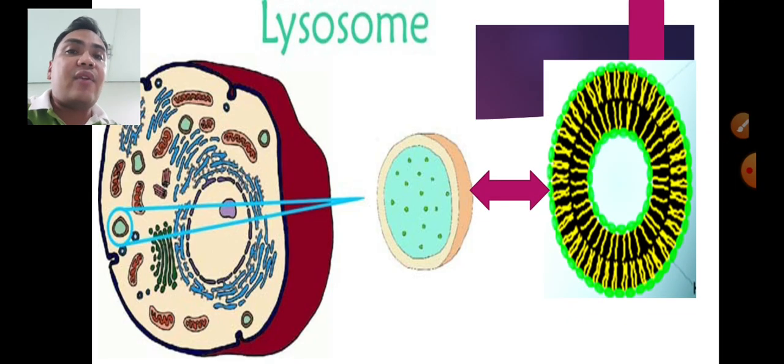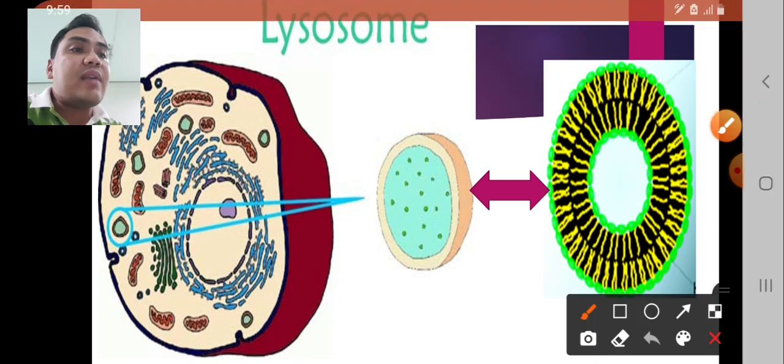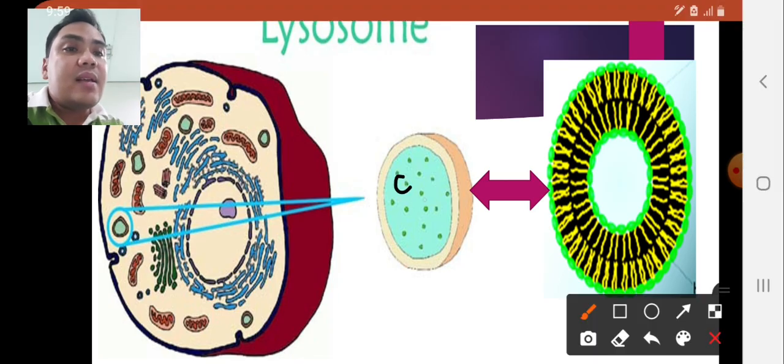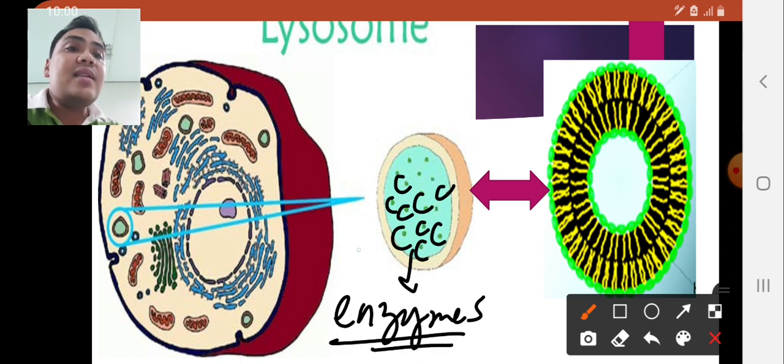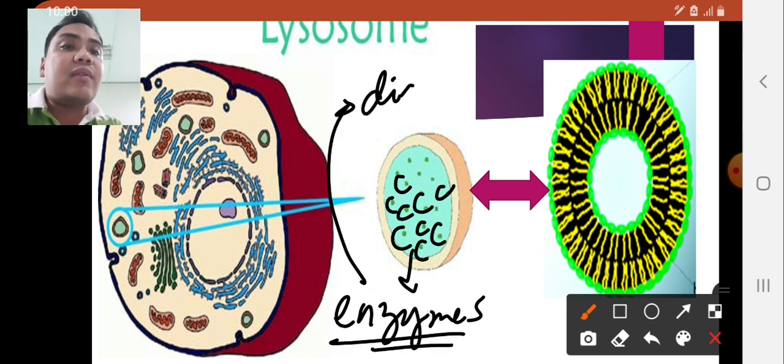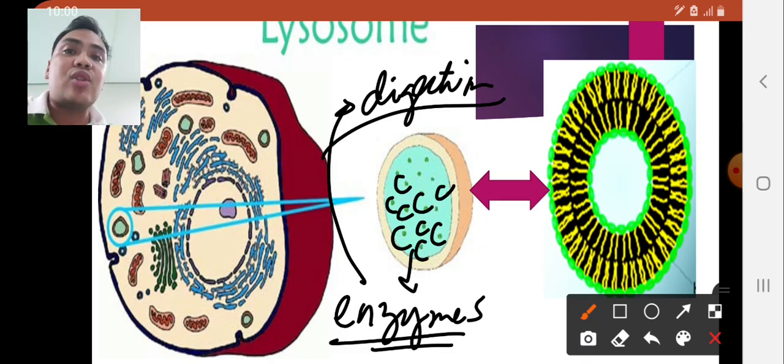Inside the phospholipid bilayer that acts as the skin of the lysosome, we can find these spherical bodies in our representation, and these spherical bodies are the enzymes. These enzymes are responsible for the digestion of waste products as well as macromolecules.